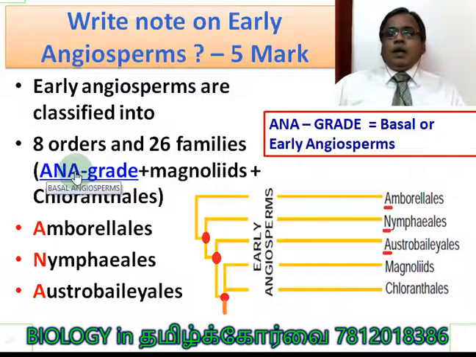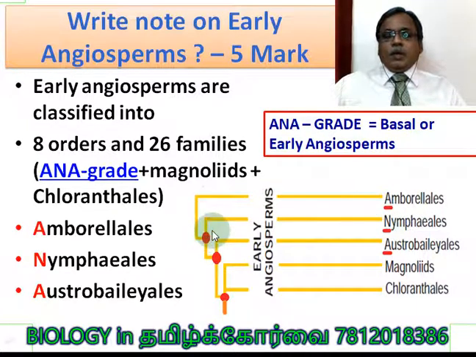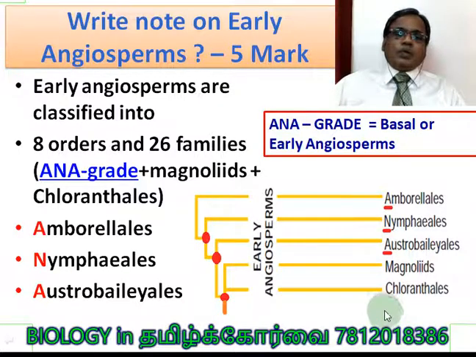That is the ANA grade, basal angiosperm. Here you see A stands for Amborellales, first letter. N stands for Nymphaeales, and again A stands for Austrobaileyales. You see, from Amborellales only, one of the common ancestors became the common ancestor for the entire group of angiosperm, all groups of angiosperm.